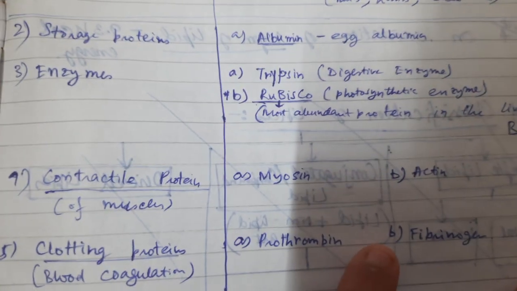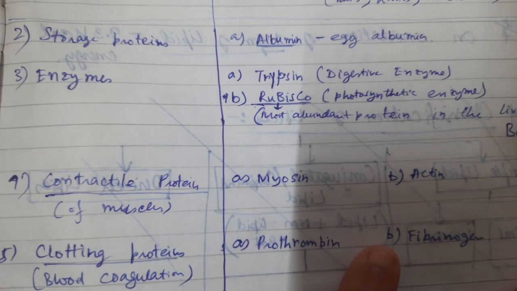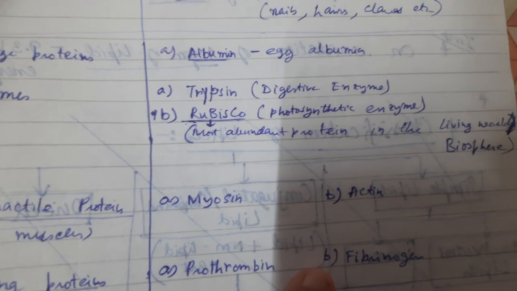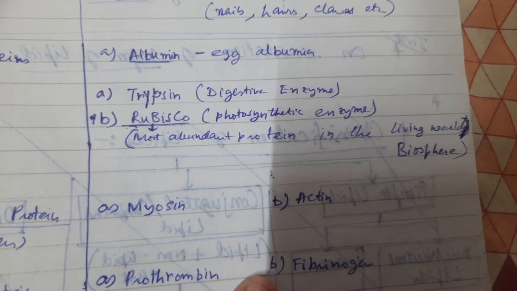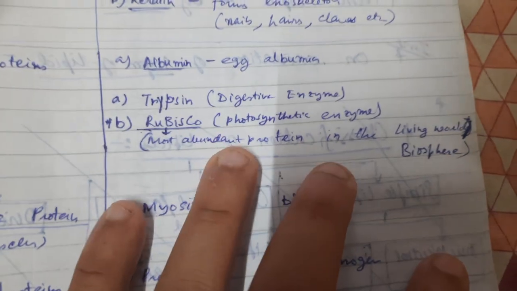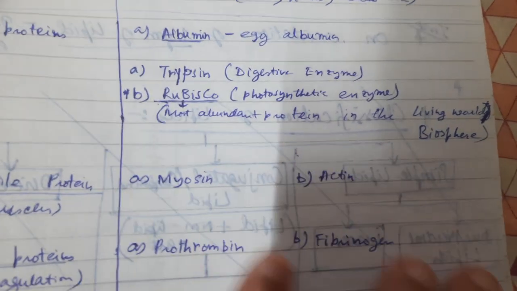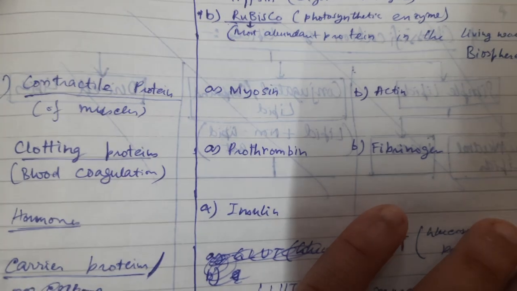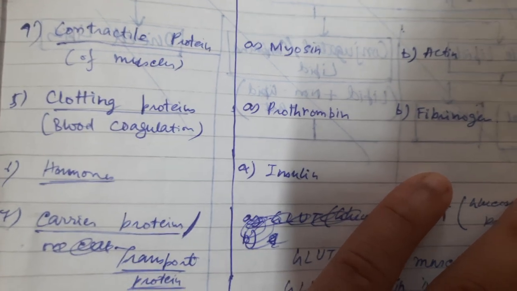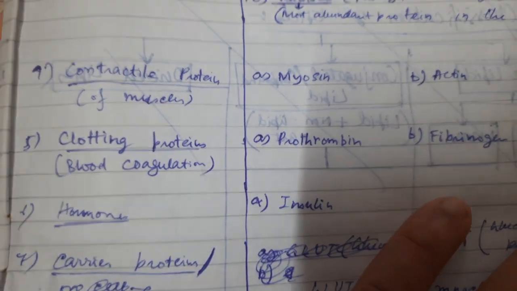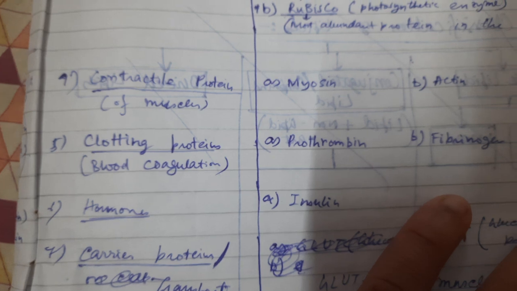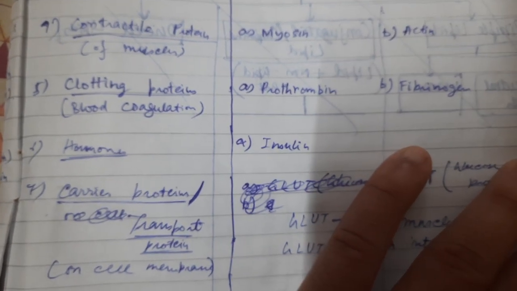And then there are enzymes, namely trypsin, which is a digestive enzyme, and RuBisCO, which is a photosynthetic enzyme and the most abundant protein in the living world or biosphere. Then there are contractile proteins of muscles, myosin and actin, which help in the relaxation and contraction of muscle cells.